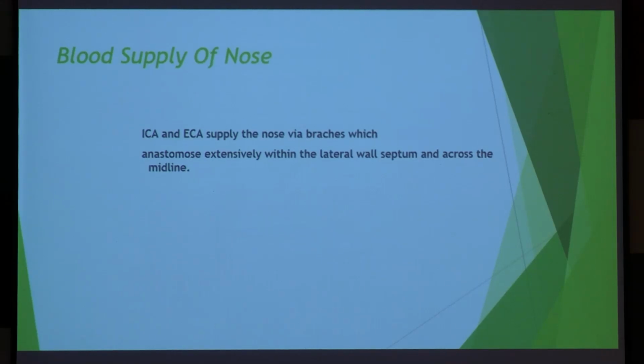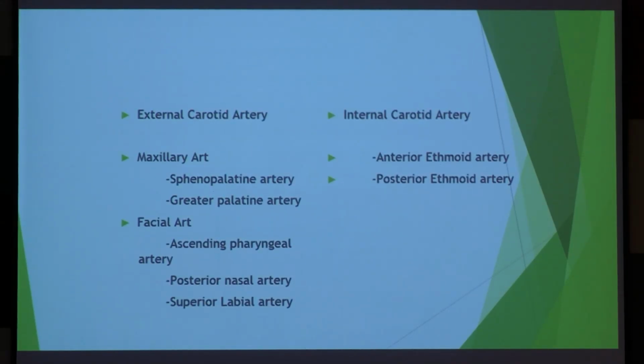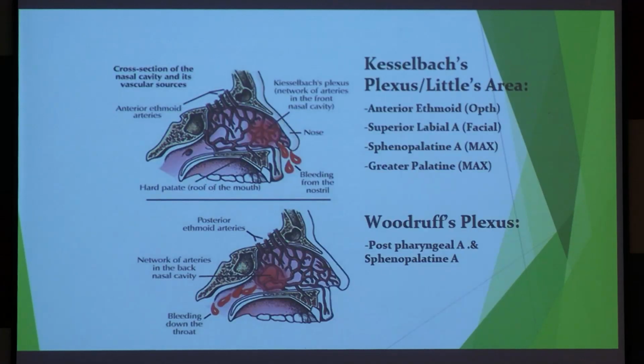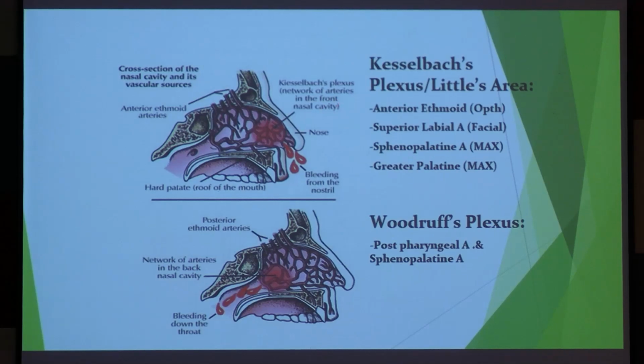The blood supply of the nose has been mentioned many times. What are the blood supplies? I repeat this slide again and again because you cannot afford to miss any point here. Woodruff plexus and Kiesselbach or Little's area. This will be asked in your exam. Little's area anteriorly is a rich vascular network. All the blood vessels, mostly only the posterior ethmoidal vessels do not come into the anastomosis. So this anterior area is very prone to bleeding, right? And Woodruff plexus is mostly from the sphenopalatine artery and posterior pharyngeal artery. It's located posteriorly.